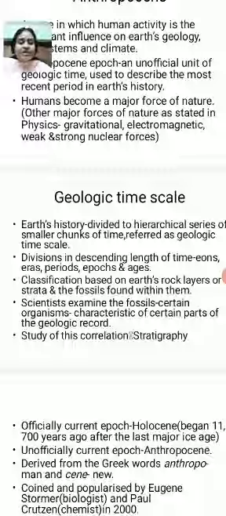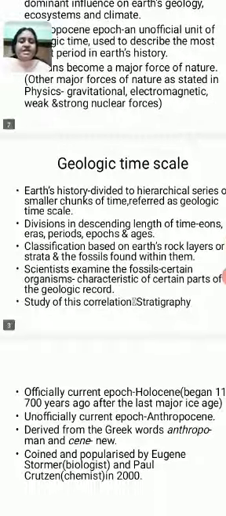So based on that, we give a particular name to that geologic time, and that is a geologic record. So in that way, this age can be called Anthropocene only if human beings are able to make a change in the strata of Earth's layers, the Earth strata. And this study of correlation is called stratigraphy.